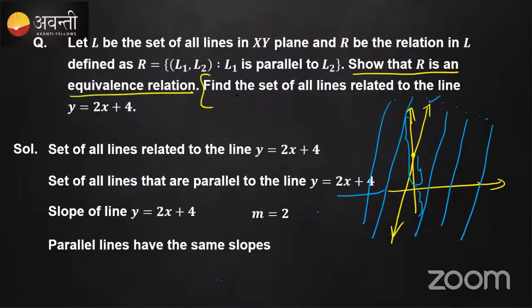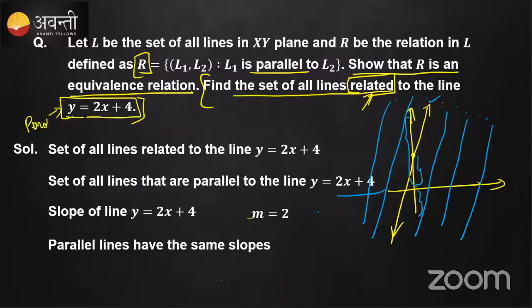You need to find the set of all the lines related to the line y is equal to 2x plus 4. So what are those lines? How is it related? First, you observe here, there is the word relation. It is related based on the definition given, that is parallel. The lines are parallel. So find out what are the lines which are parallel, in the general way, to y is equal to 2x plus 4.